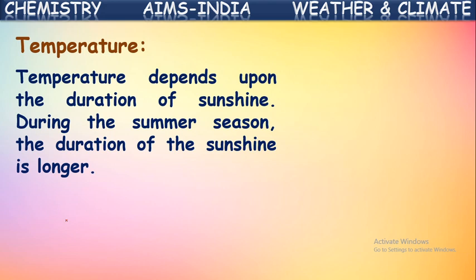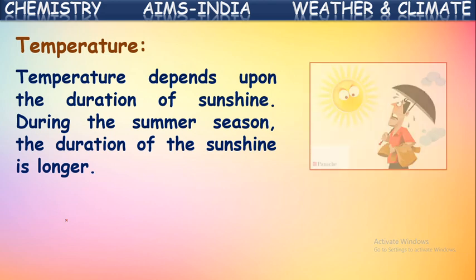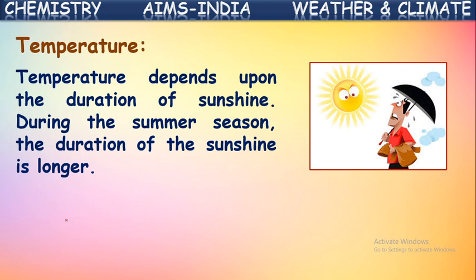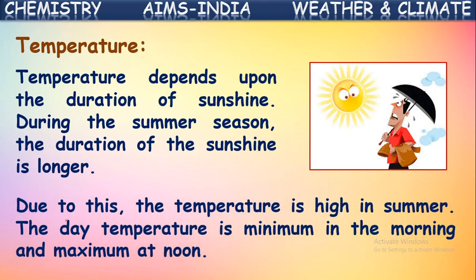During the summer season, the duration of sunshine is longer, isn't it? Yes, the daytime will be more on a summer day, and it will be very hot also. Due to this, the temperature is high in summer. The day temperature is minimum in the morning, and it is maximum at noon time. Yes, in the morning hours and in the evening hours, the temperature will be somewhat low, and the temperature at noon will be very high.